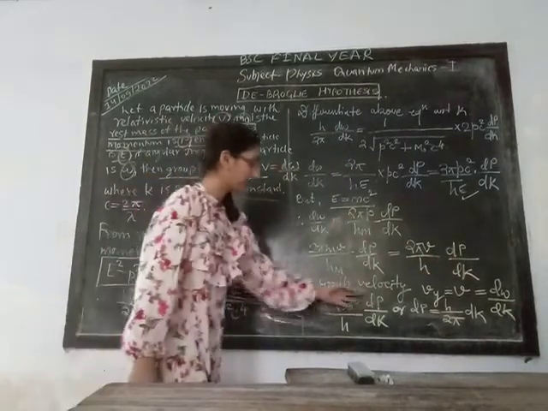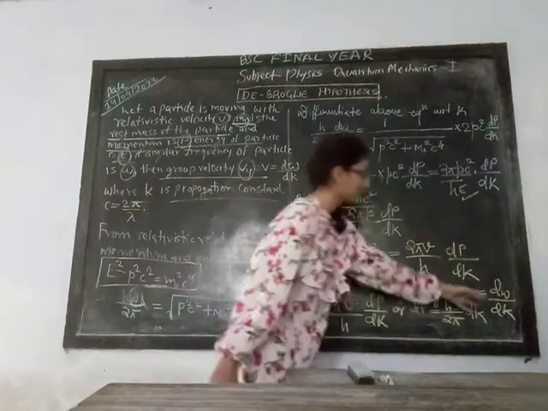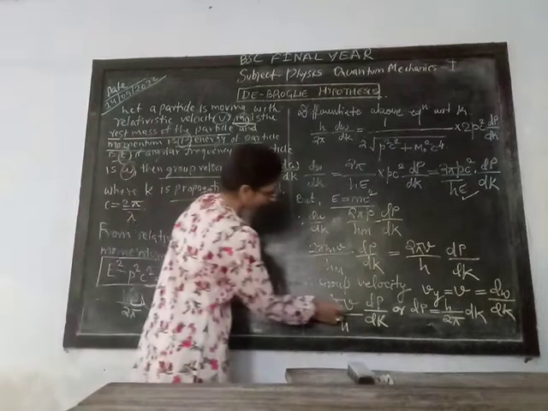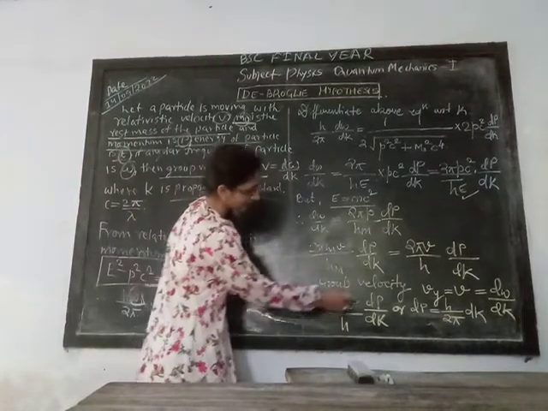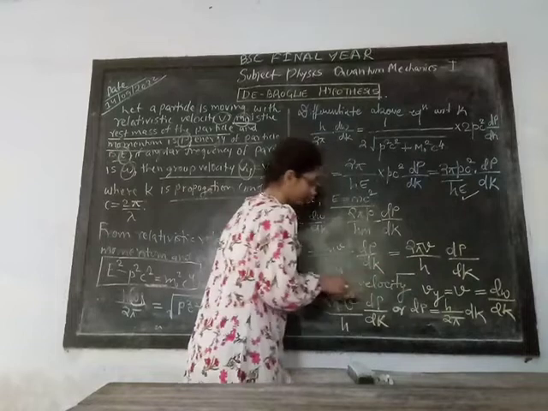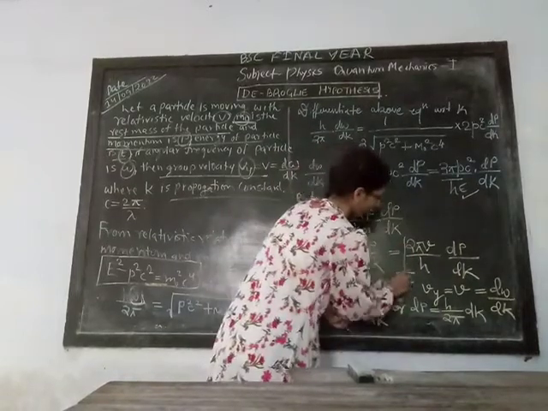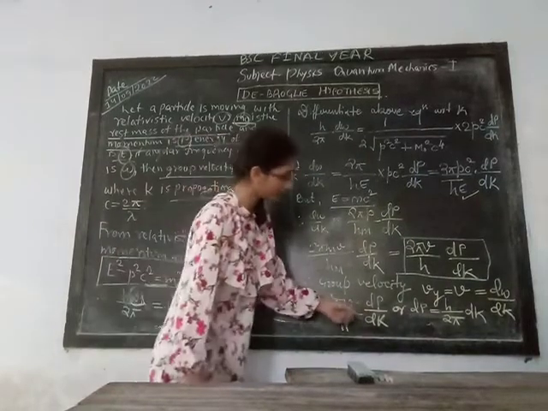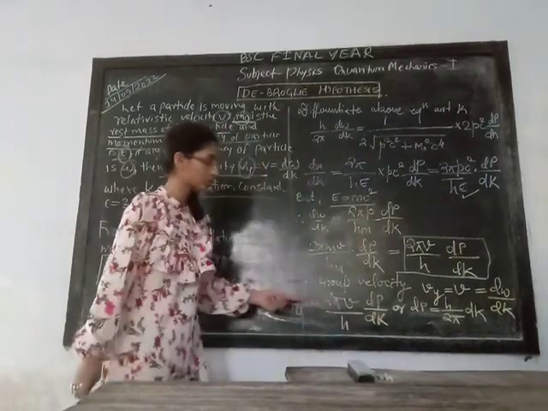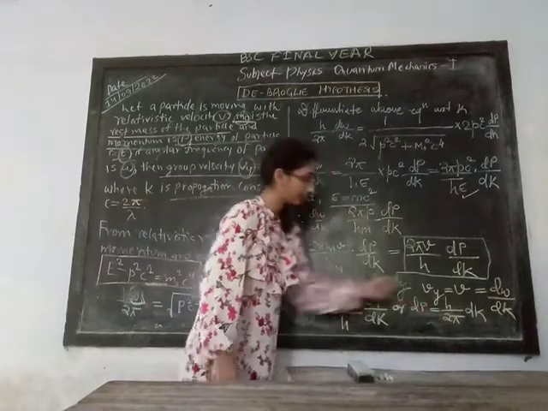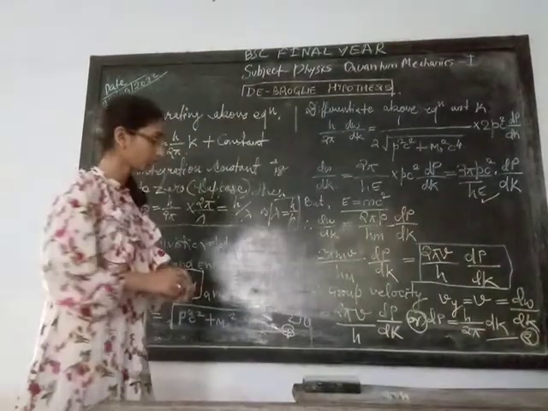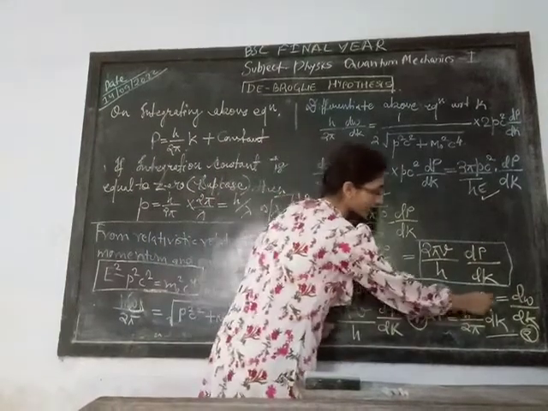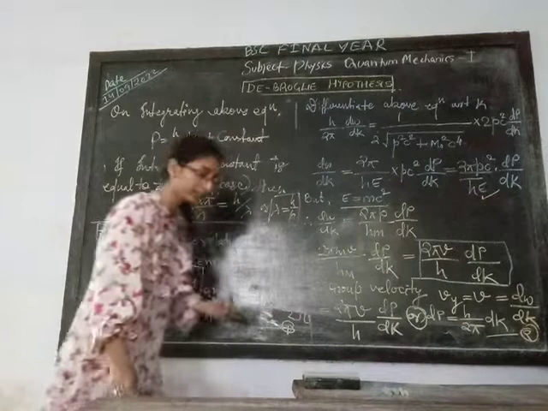Here group velocity Vg is equal to v is equal to d omega by dk.